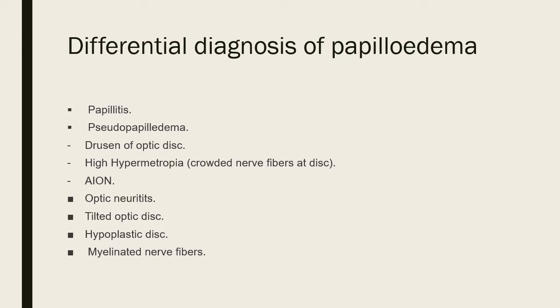Tilted optic disc, UGs don't bother about this. PGs, find out what is tilted, what is hypoplastic, and what is myelinated nerve fiber. Myelinated nerve fiber, I discussed in detail last time. Myelination never happens when the axons are in the retina. Ganglion cells, their axons form the nerve fiber layer.